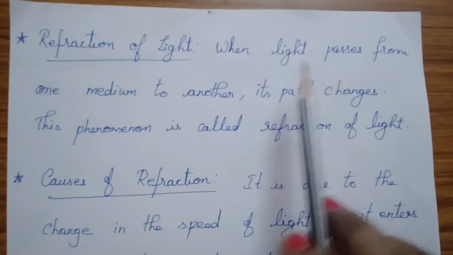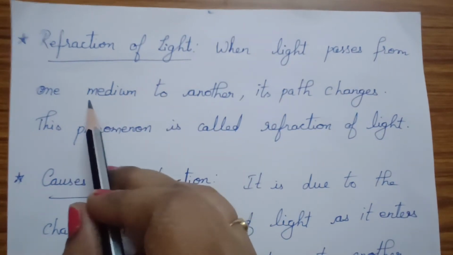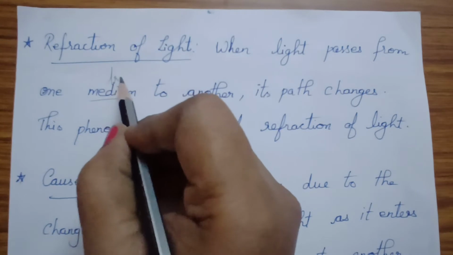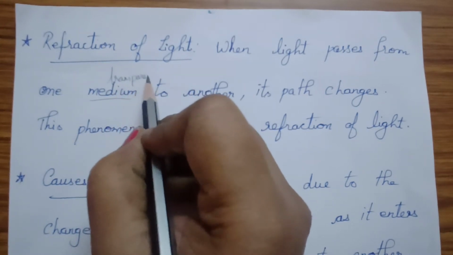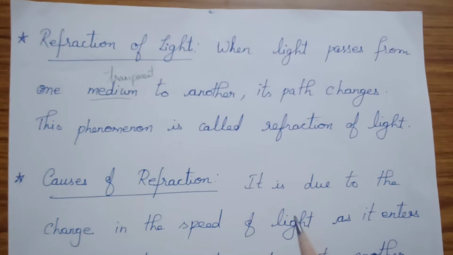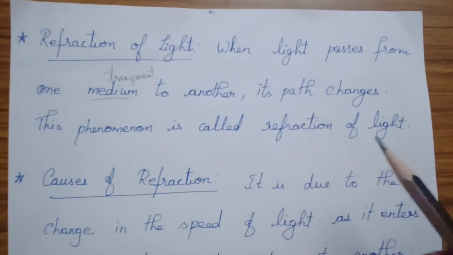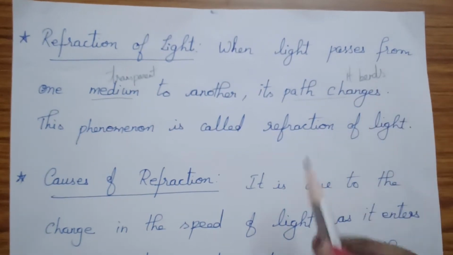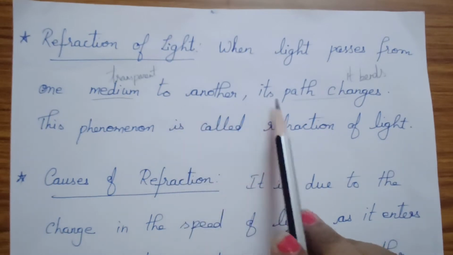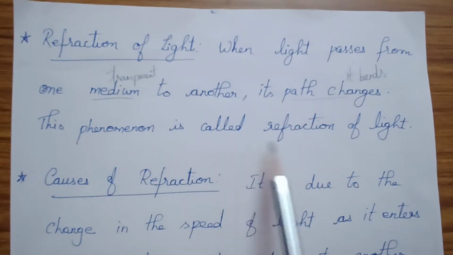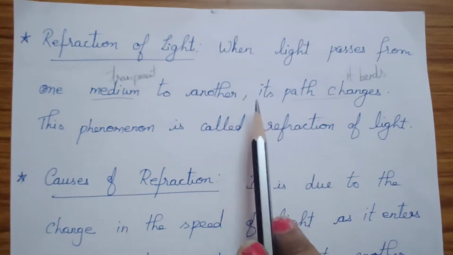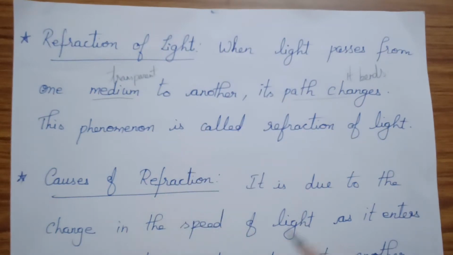When the light passes from one medium to another, here the medium should be transparent. Only when the medium is transparent does refraction of light happen. And its path changes, meaning it bends. When light passes from one medium to another, its path changes. This phenomenon is called refraction of light. That is the bending of light when it enters another medium. That medium should be a transparent medium.